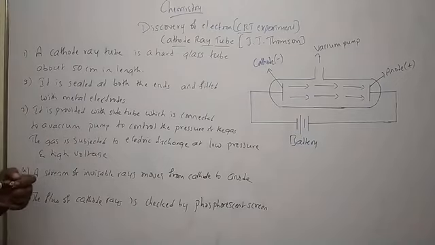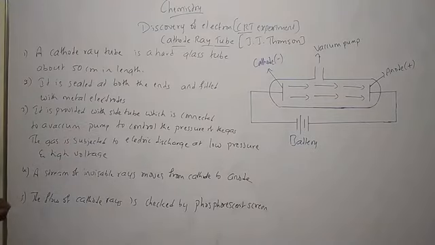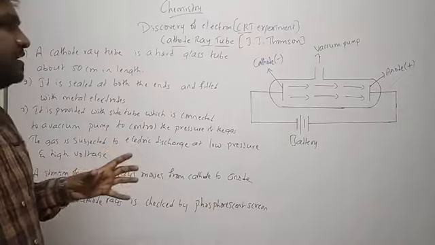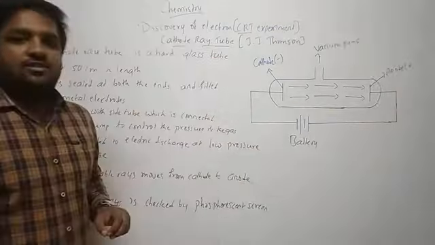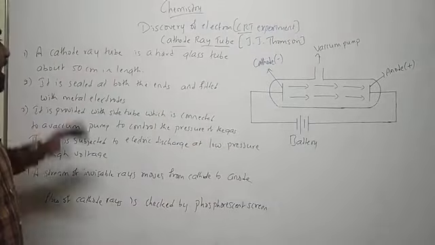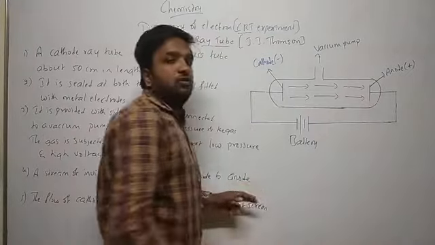So let us look at the initial setup of this experiment. A cathode ray tube is a hard glass tube of about 50 centimeters in length. It is just a glass tube, a very hard glass tube of around 50 centimeters in length, and it is sealed at both the ends.